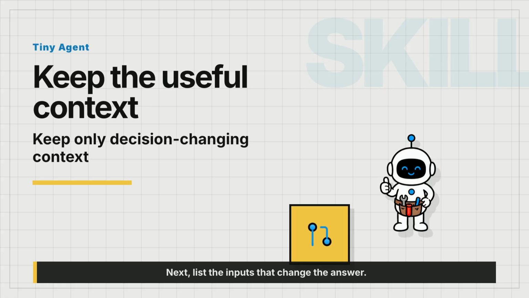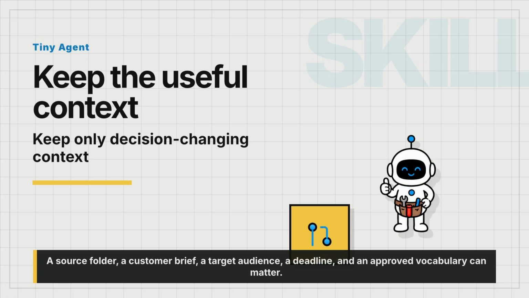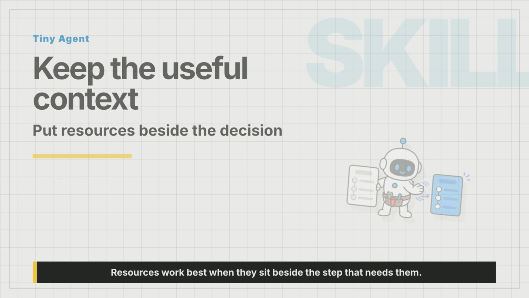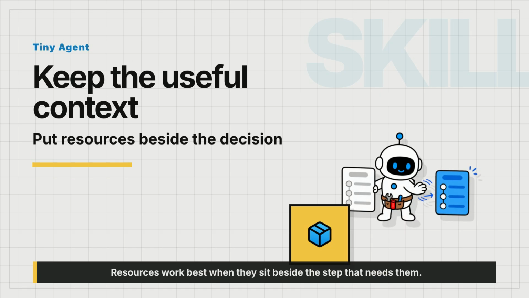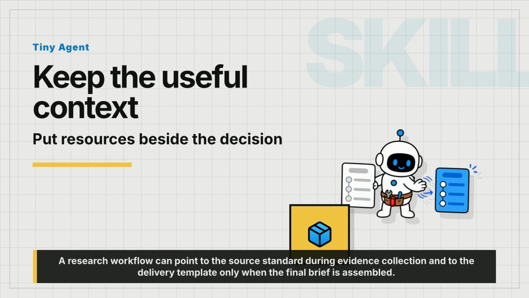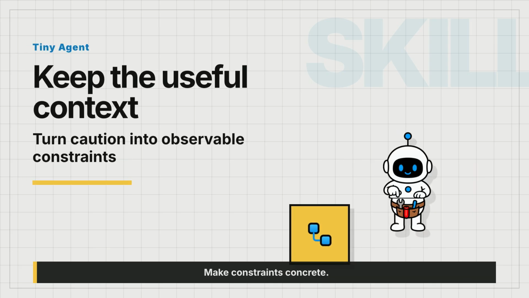Next, list the inputs that change the answer. A source folder, a customer brief, a target audience, a deadline, and an approved vocabulary can matter. Old decorative examples usually do not. Resources work best when they sit beside the step that needs them. A research workflow can point to the source standard during evidence collection and to the delivery template only when the final brief is assembled. Make constraints concrete.